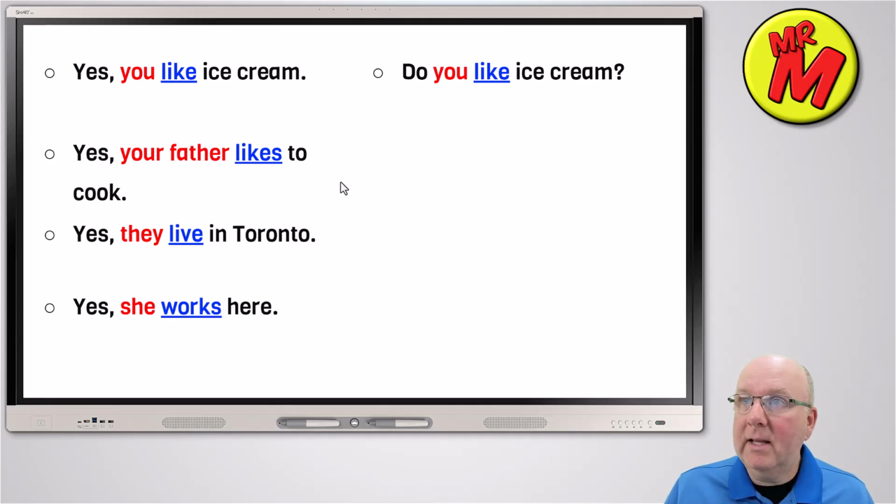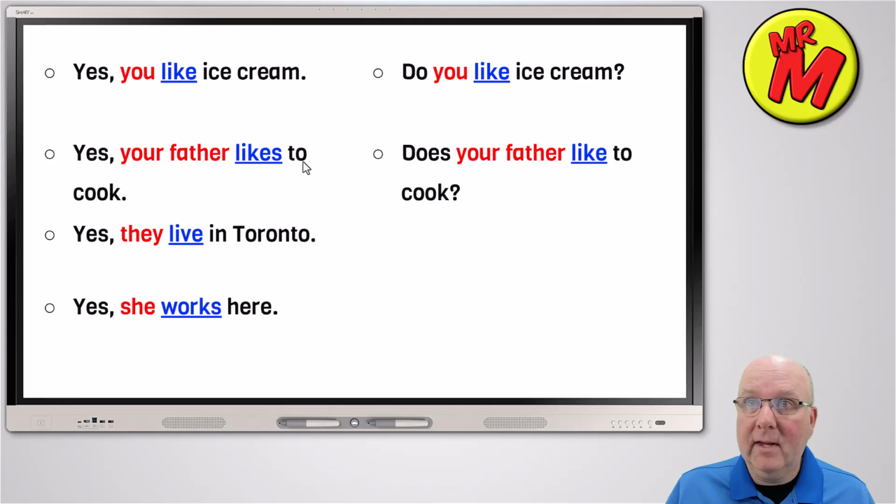So it will be: Does your father like to cook? It's the same thing, except since the third person did affect the verb to do, you will lose the S at the end of like. So "your father likes to cook" becomes "does your father like to cook?" with a question mark.